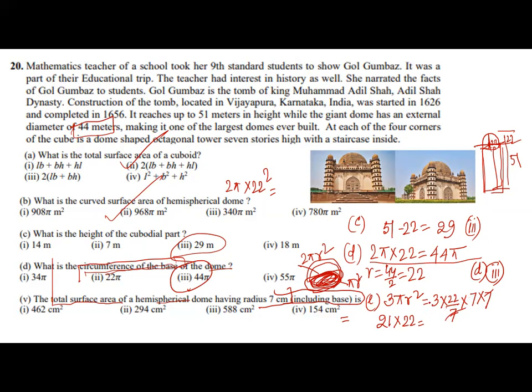How much will the answer be? The answer will be 462, so 462 centimeters square. So 4 will be the answer. So the fifth part, for E, the first option is the answer: 462.